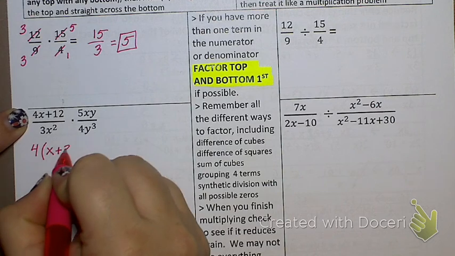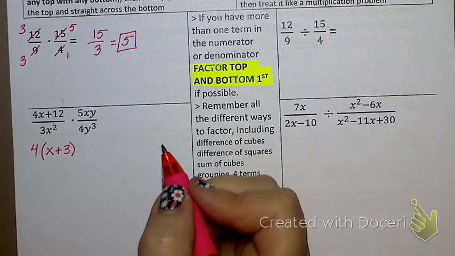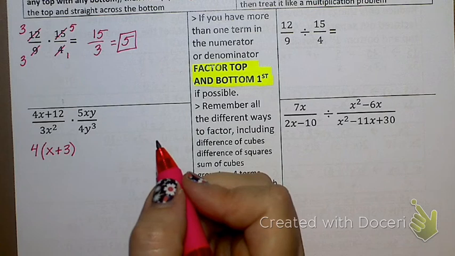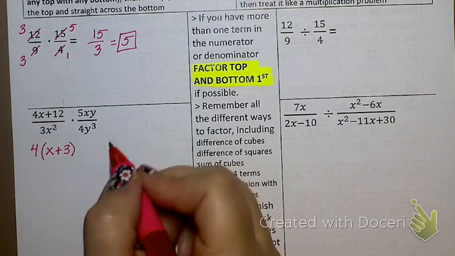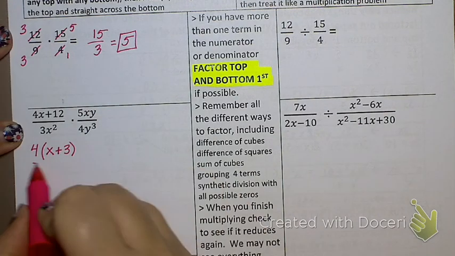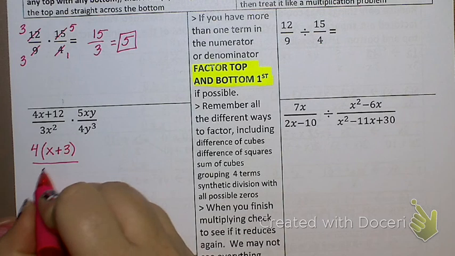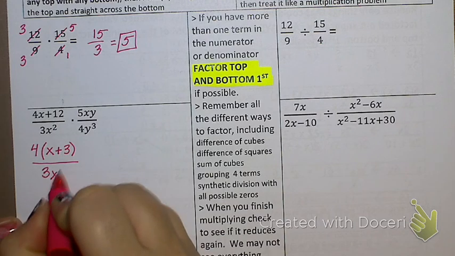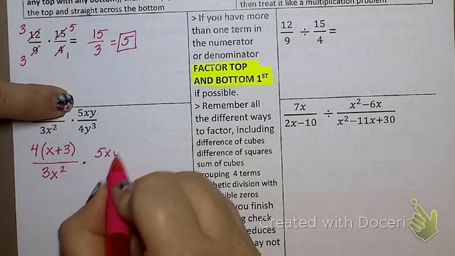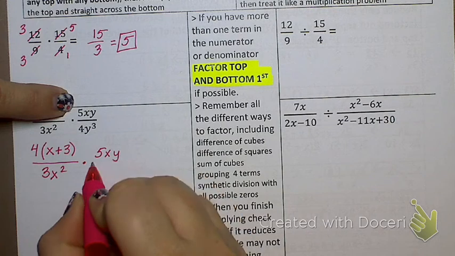X plus 3. That's a pretty simple type of factoring, right? You're going to see that kind of factoring a lot in these problems. We don't get into the super, super complex factoring very much, but we do get a lot of factoring like this. Can I factor 3x squared? No. A monomial we cannot factor. Can I factor 5xy? No. Nope, because it's a monomial. And then 4y cubed? Nope, because it's a monomial.